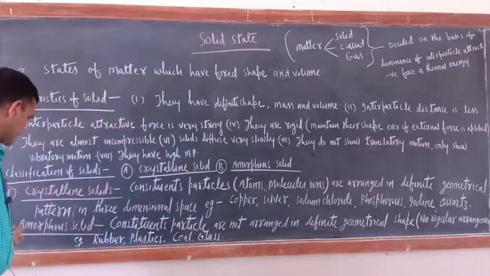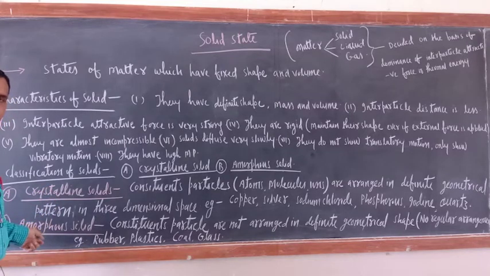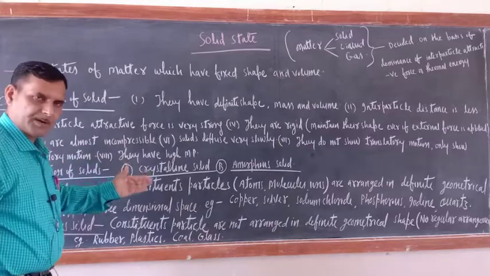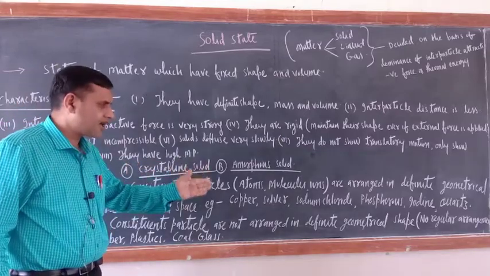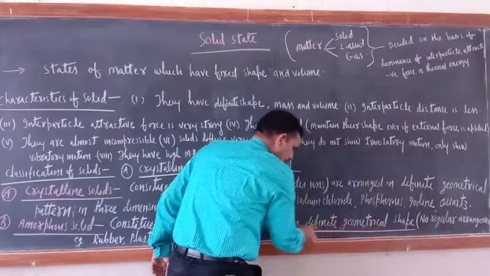Now next one is amorphous. So I told you amorphous means having no form. So what we can say? Constituent particles are not arranged in a definite geometrical shape.